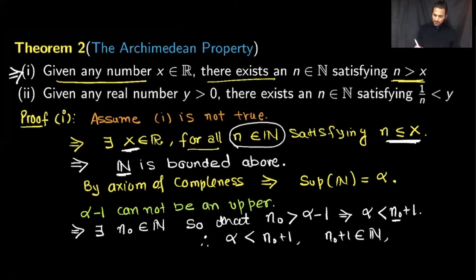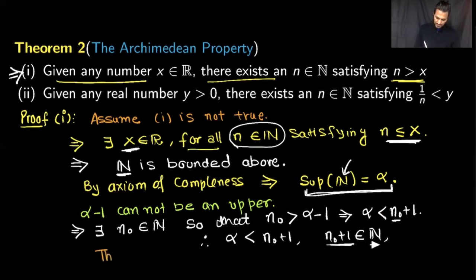And we assumed that alpha is the sup of this set. Then alpha must not be less than any member of that set. But we are saying that alpha is less than one member of this set, the set of natural numbers. So this is a contradiction to the definition.